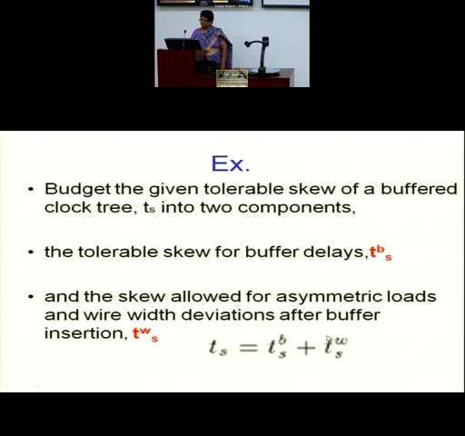Then I am concerned about this wire, because I need to think about it. L I can say is according to L critical, but then what is the width? I need to decide on that. Should it be minimum? Should it not be minimum? I need to check on that. We shall see that condition in the next class.